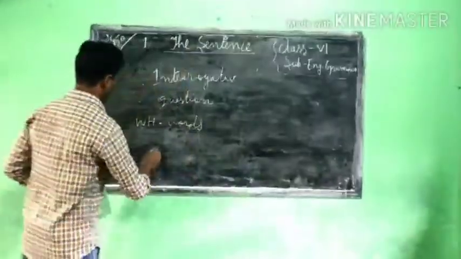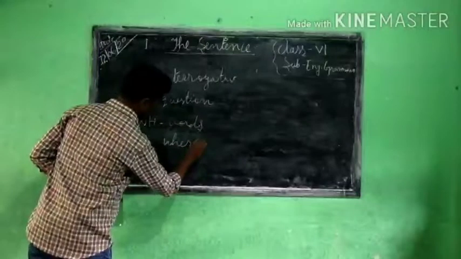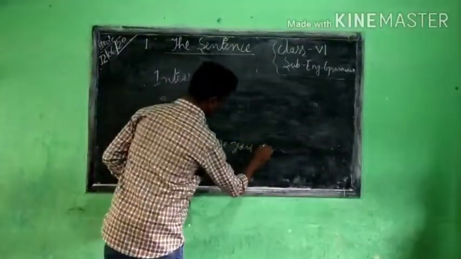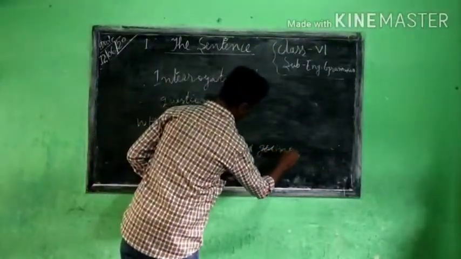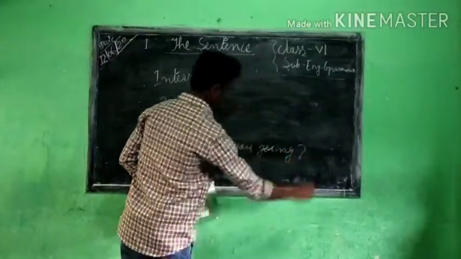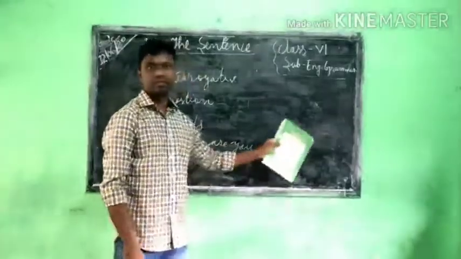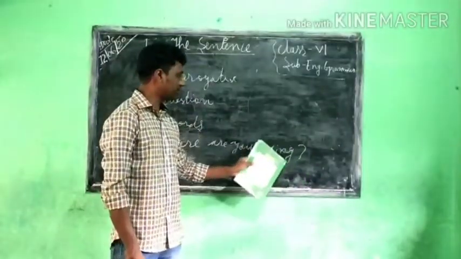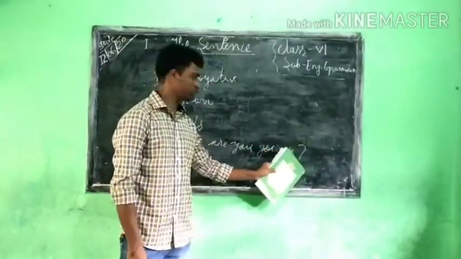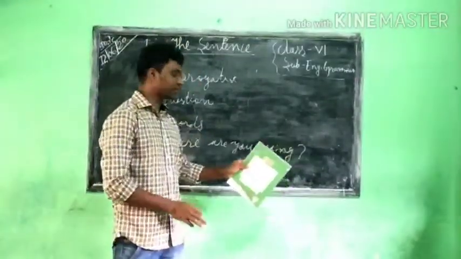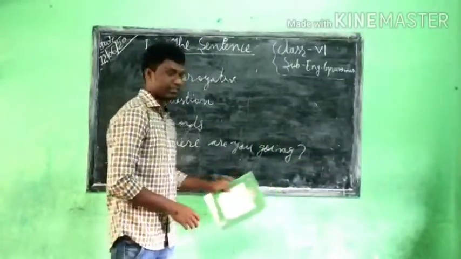Remember, an interrogative sentence ends with a question mark. Don't use a full stop, as this will become a wrong sentence. Understood?